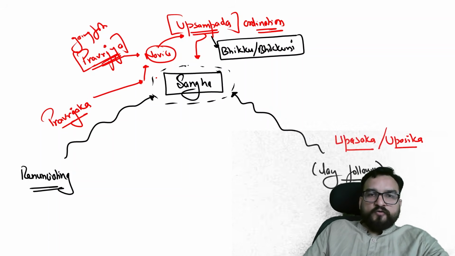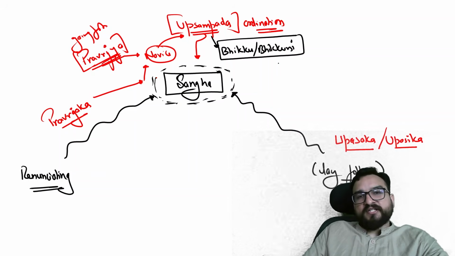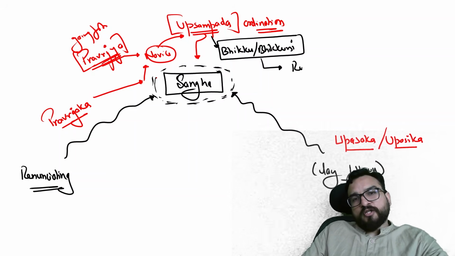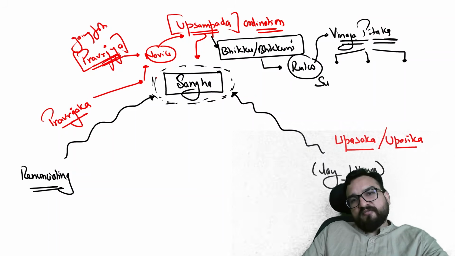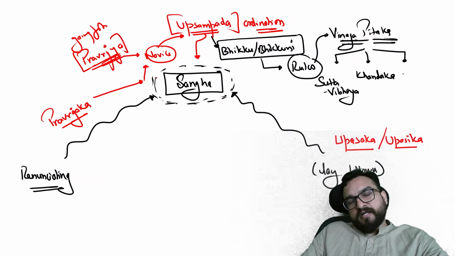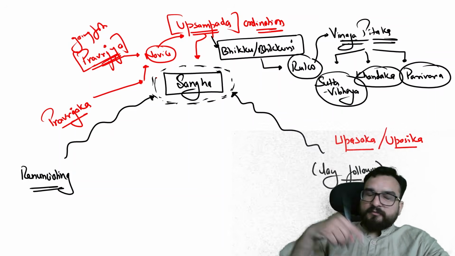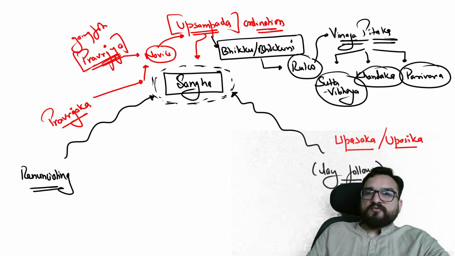Usually, now you will be finding when you are living in a Sangha, you are living in an organization, you have to follow the rules. And these rules are primarily coming from Vinay Pitaka. And Vinay Pitaka, I will be opening it up, it will be having several parts. In one part, you will be finding it is Sutta Vibhanga. These rules are written in Sutta Vibhanga, Khandaka, and you will be finding Parivara. These are the parts of Vinay Pitaka. I will be showing you later on, when in the literature part as well. Vinay Pitaka is divided into compilation, Sutta Vibhanga, Khandaka and Parivara.